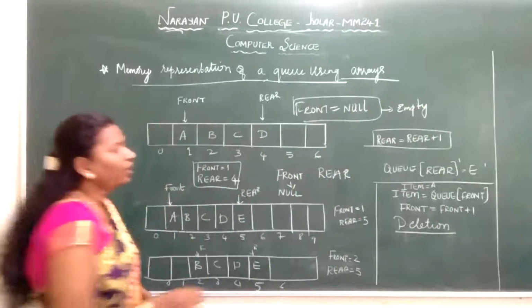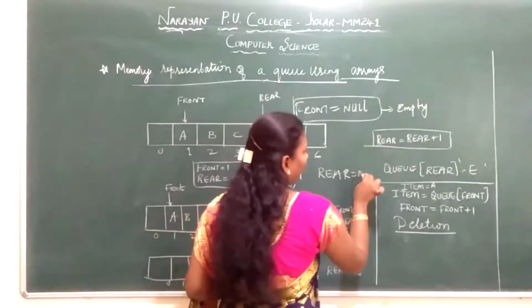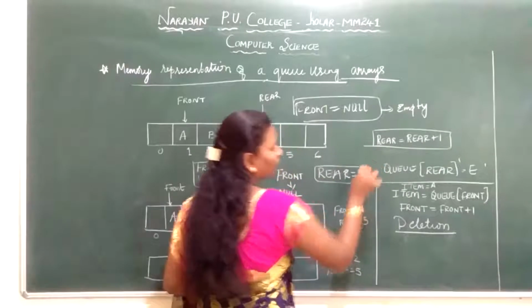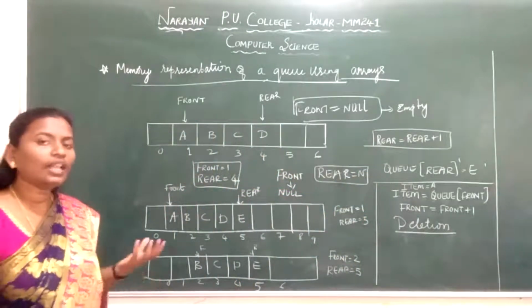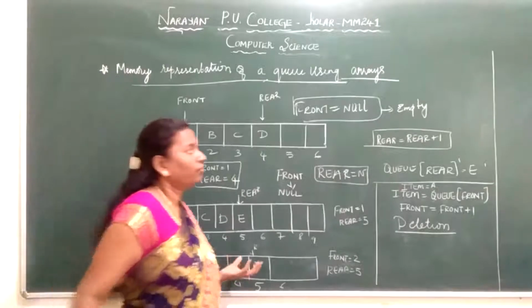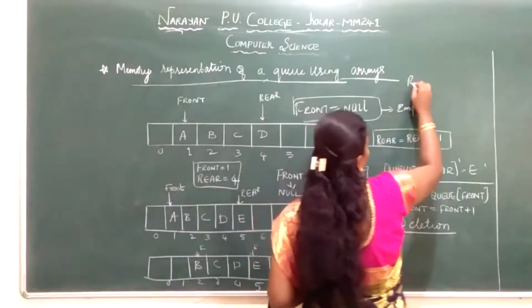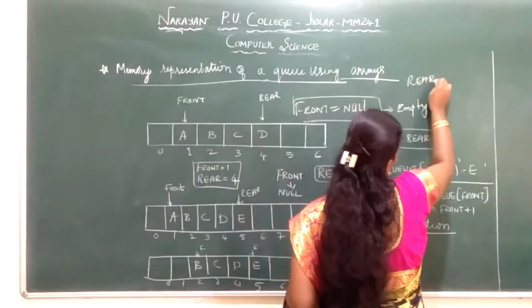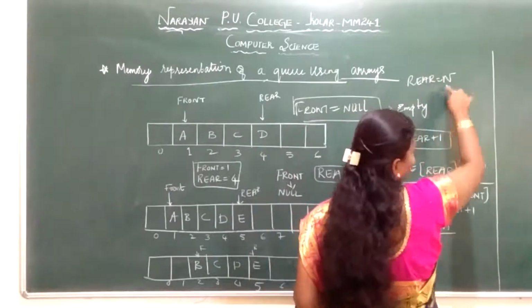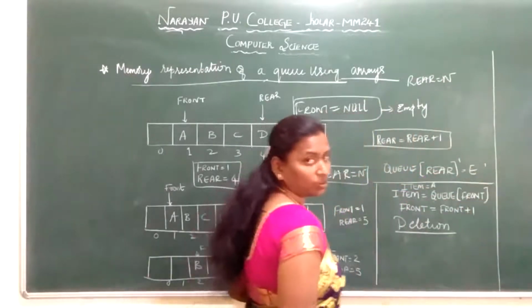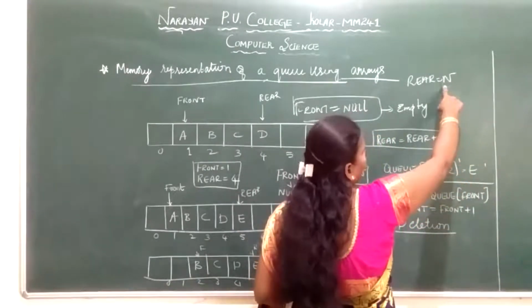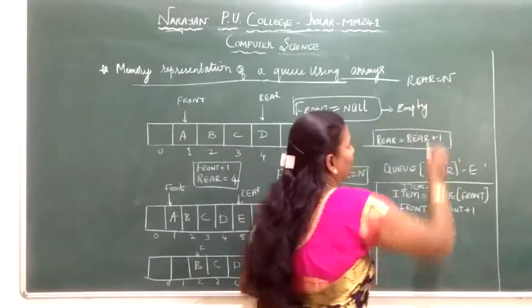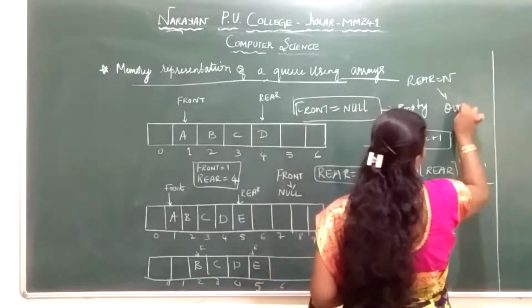When rear is equal to n, when rear reaches the maximum size of your queue, that time you will say the queue is overflowing. When rear is equal to n or n minus 1: if you start storing from 0, it will be n minus 1. If you start storing from index 1, it will be n. So when this reaches the maximum size, we call it overflow.